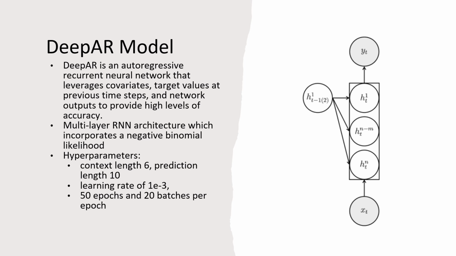This model is implemented in Google Colab using these parameters: context length of 6, prediction length of 10, learning rate of e to the minus 3, with 50 epochs and 20 batches per epoch.